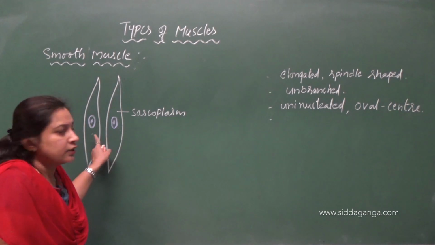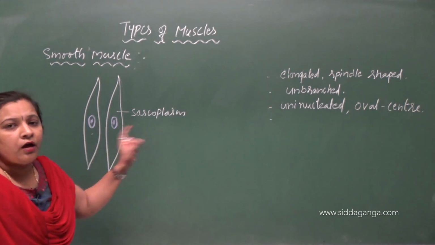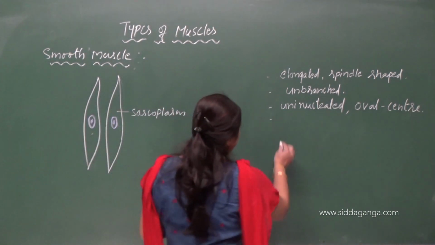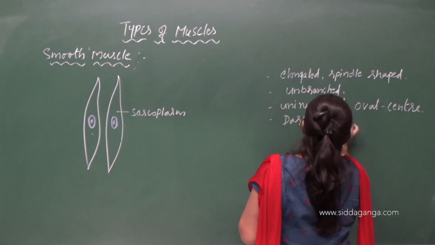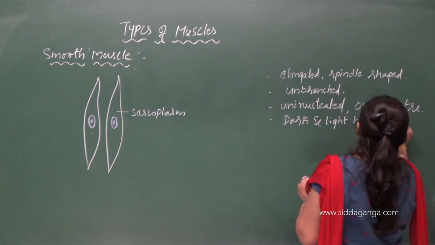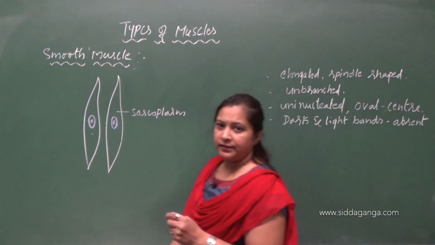Did you find any striations in the muscle here? No striations. Why? Because there is absence of what? Dark and light bands. Dark and light bands are absent.